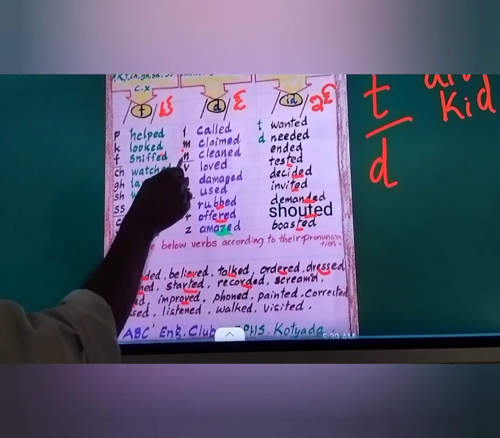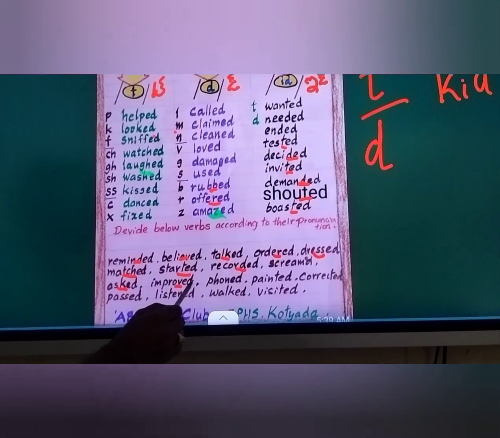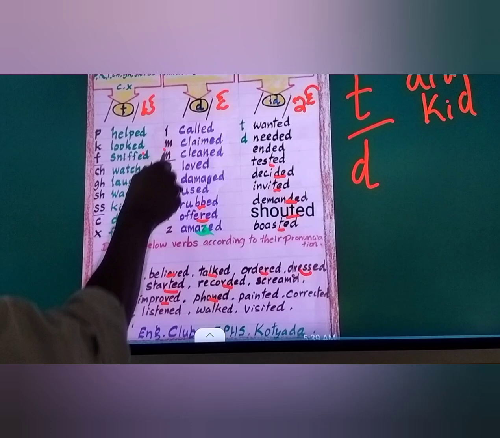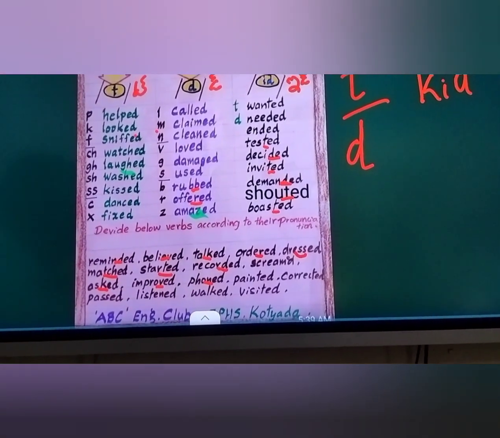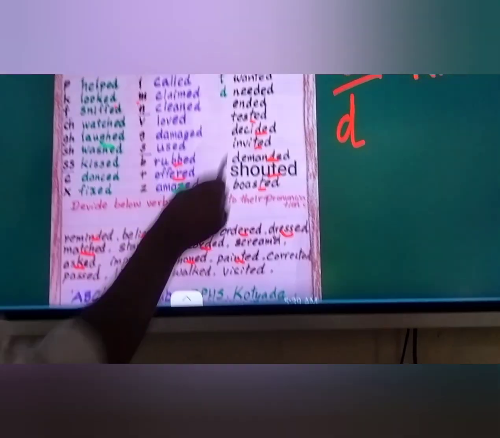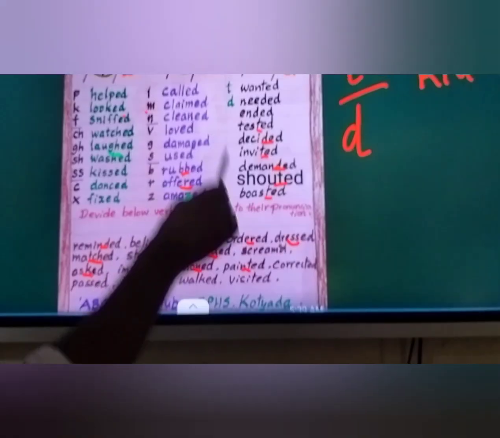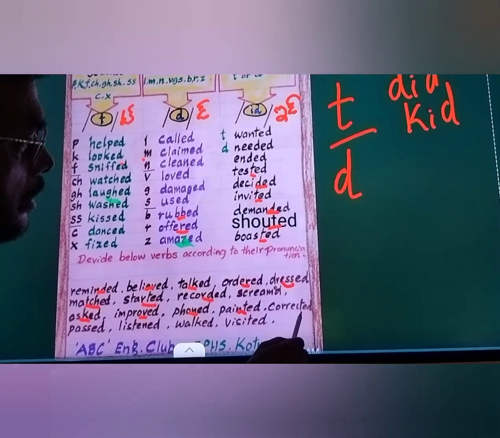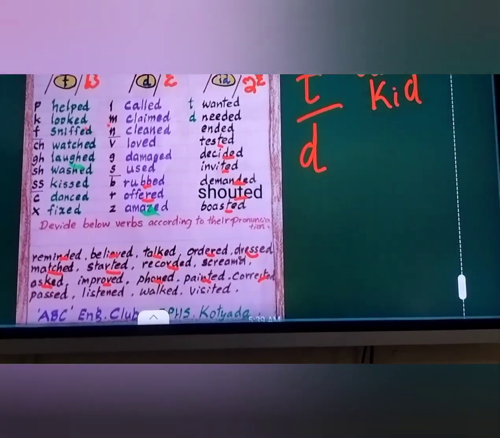Improve: V is a voiced sound, improved. Phone: the last letter is N, so phone, phoned. Paint: the last letter is T, so painted, ID sound. Next one, correct: the last letter is T, so you pronounce it as corrected.